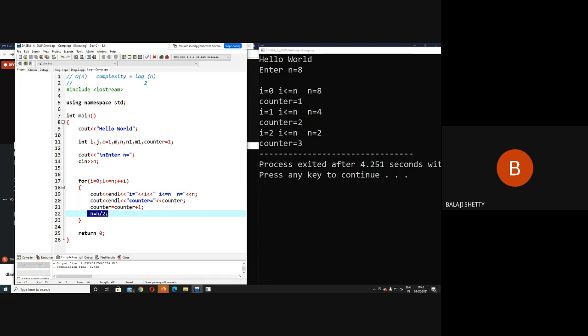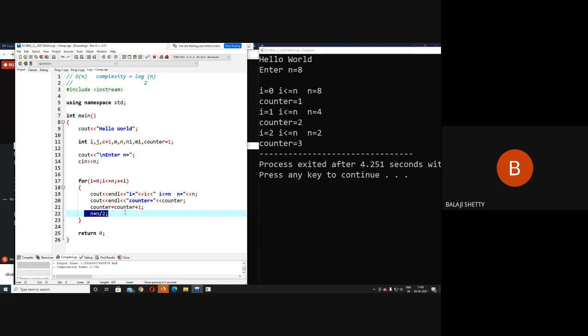Now it checks whether i less than n. Yes, plus plus i, now it's 1. 1 less than n, yes, it is satisfied. So here I get i equal to 1, i less than n, n equal to 4. So I get this output, and counter equal to 2. Why? Because here I have incremented the counter by 1. Previously counter was 1, now counter is 2. Then n equal to n by 2.